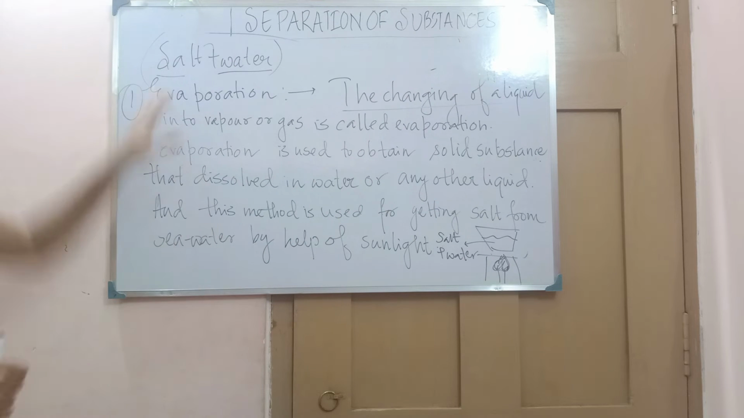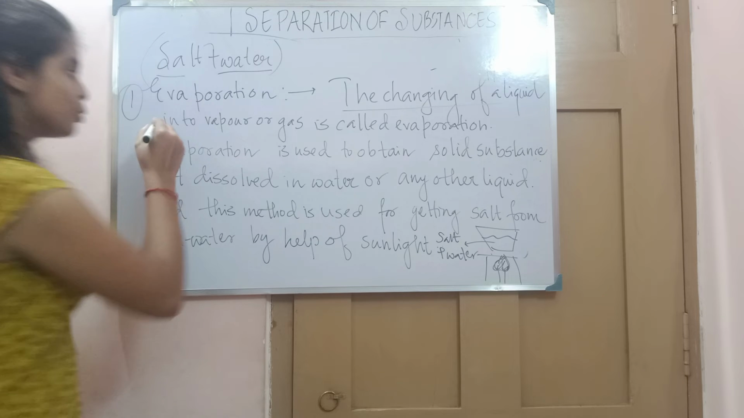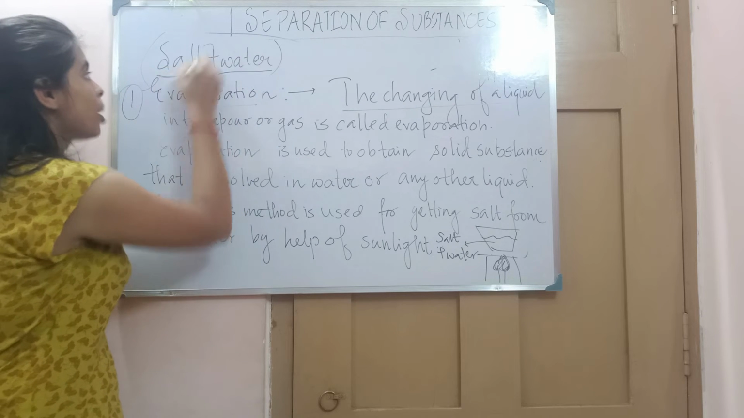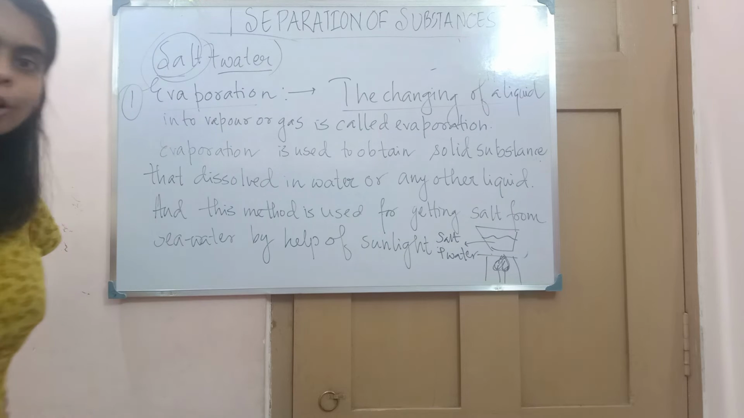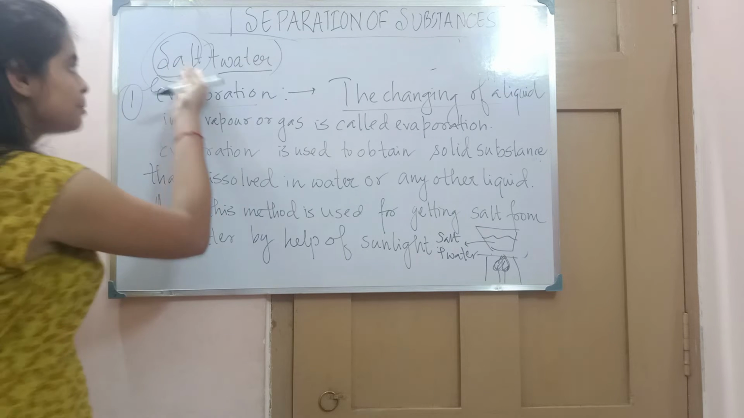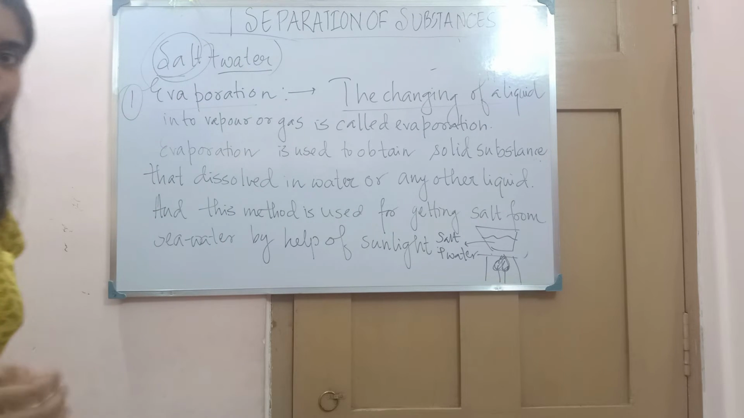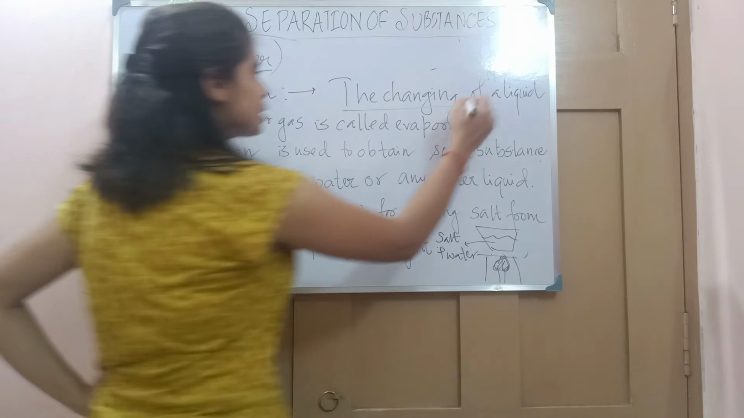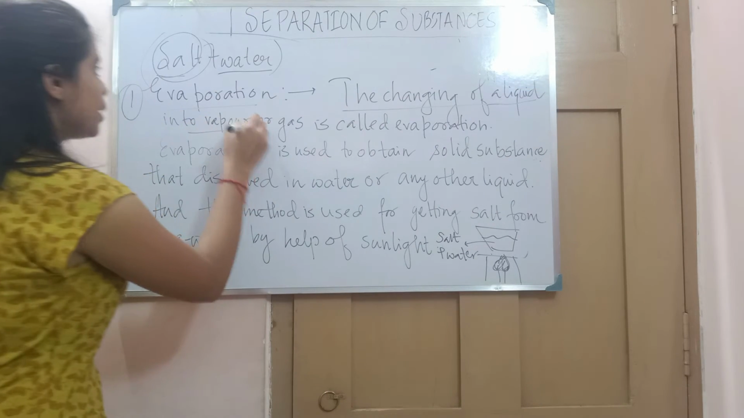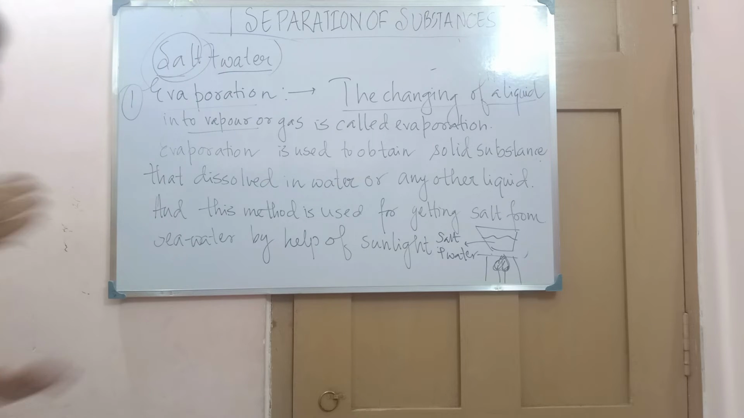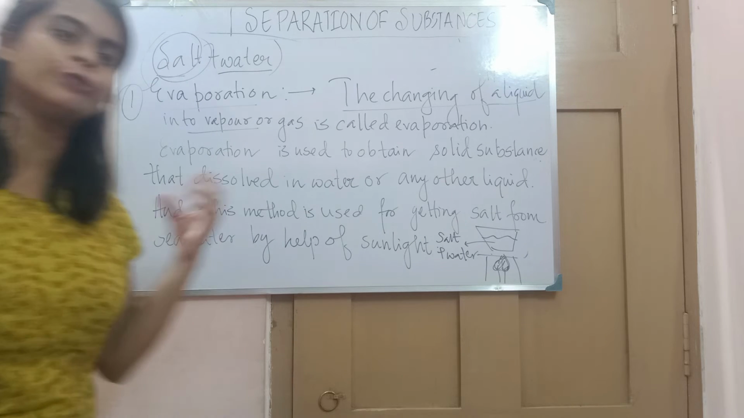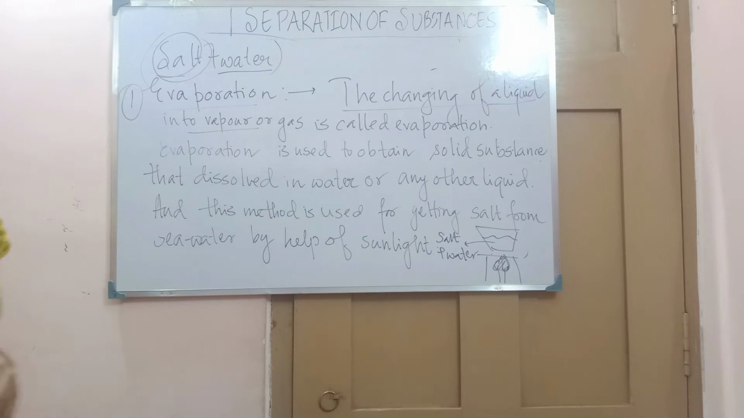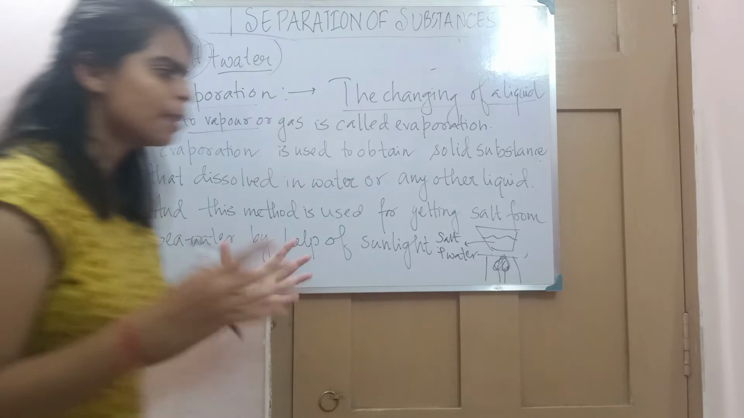That means, suppose you are taking salt and water. If you are using this method, you will get what? You will get this salt. Salt is a solid substance that has been dissolved in water. So whenever you are converting the water into vapor, after evaporating all the water, you will get salt. Example, what is the example?